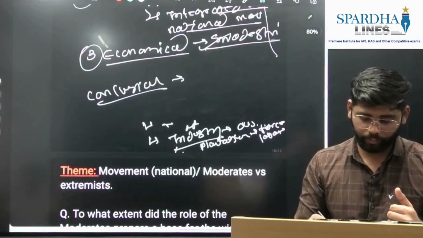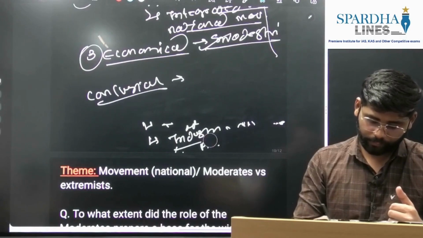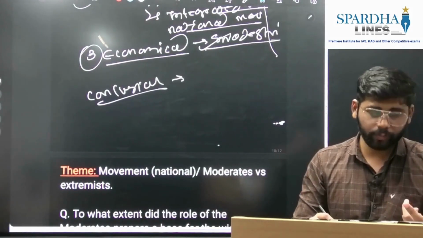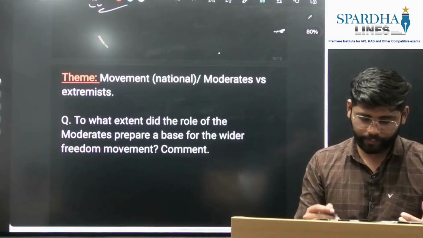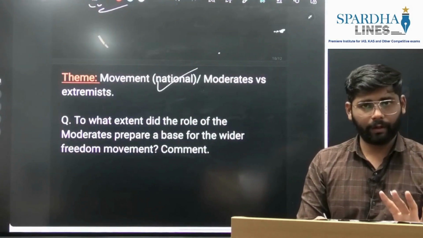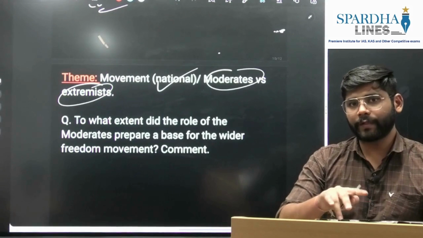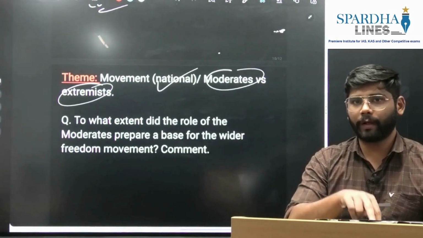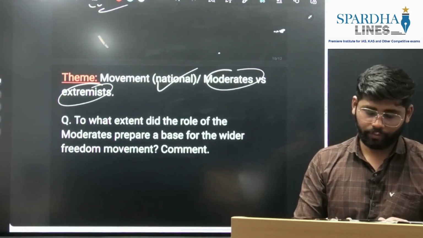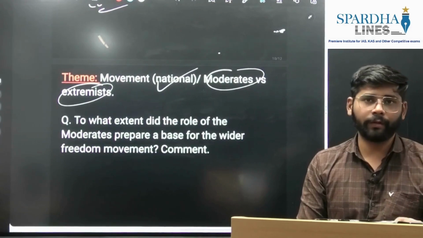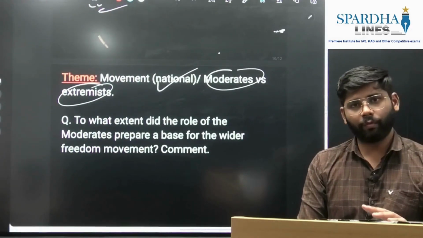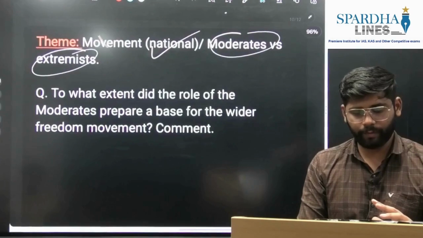Now the next part is again the movement part only. Here we are going to see the national movement, or also the moderates and extremists. UPSC asks questions on the moderates; we can also integrate moderates into the national movement. Even if the question is asked on the national movement, we go with the same issues. What factors led to the emergence of national movement?